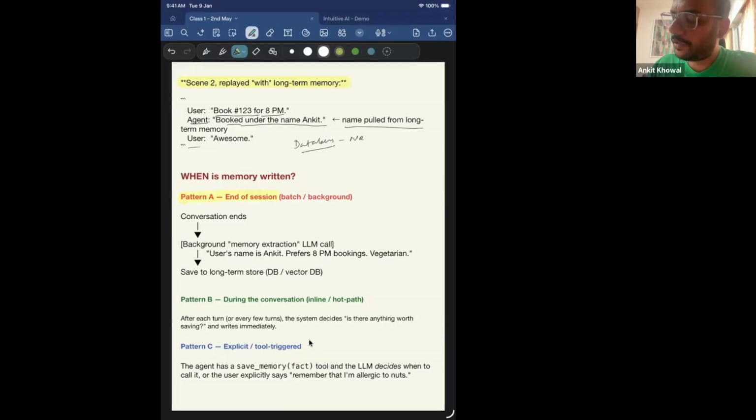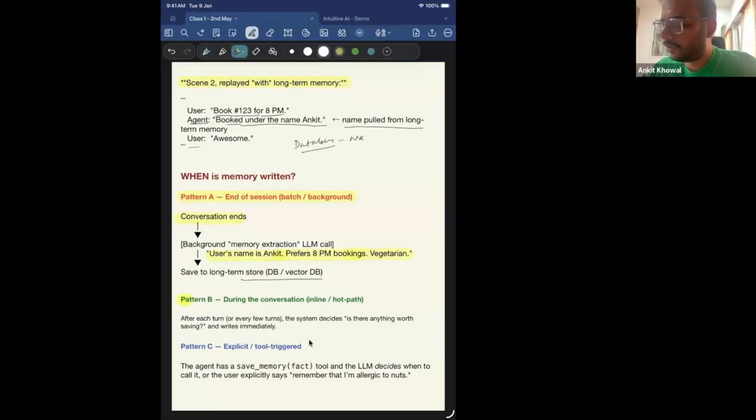Pattern A is end of session batch. Like you ended one session with the chatbot, so the conversation ends, and in the background, the LLM extracts all the messages and stores some information about the user, whatever is important, not all the information: that the username is Ankit, prefers 8 p.m. bookings, vegetarian, right? And it stores it into any vector DB, or maybe any other DB, NoSQL DB, whatever the choice is. Now, that is one way: whenever a conversation ends, you can store the user information, whatever you processed from the chat.